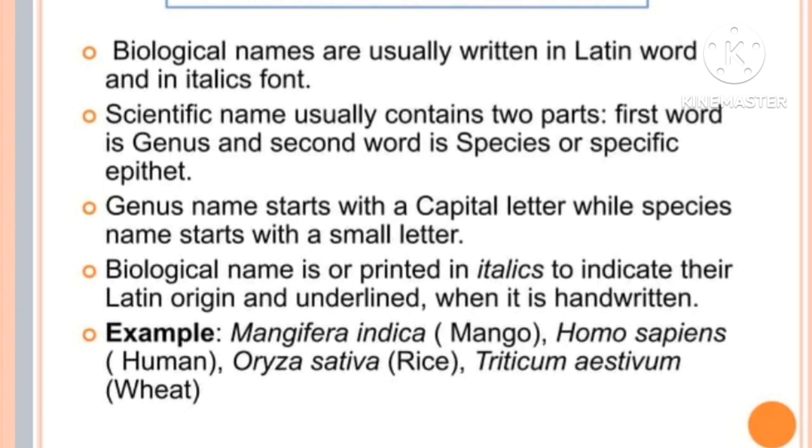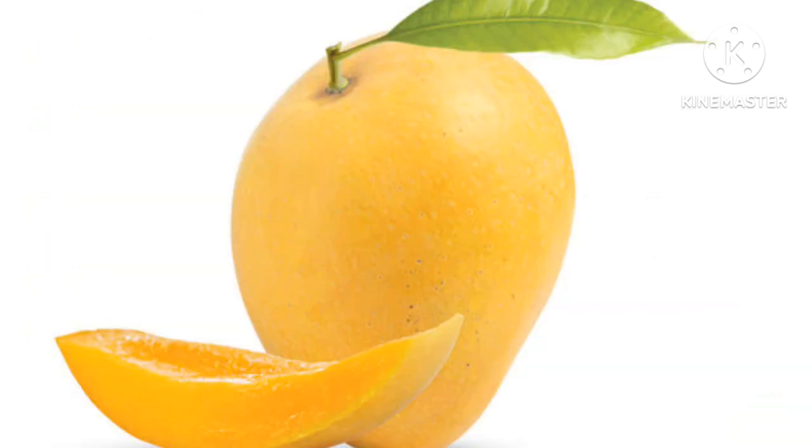See here, we are giving one example. What is the scientific name of mango? The scientific name of mango is Mangifera indica. The genus is Mangifera, and the species is indica. In Mangifera indica, which is the genus? Mangifera is the genus and indica is the species.